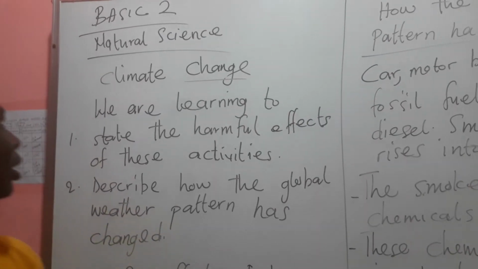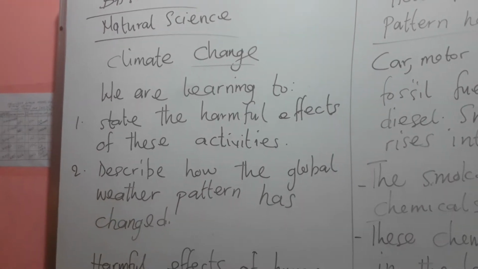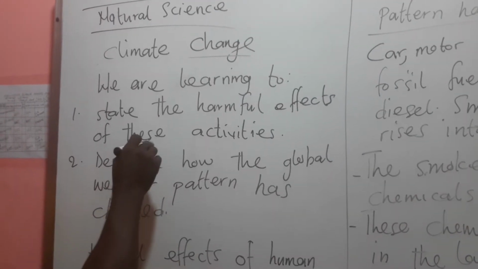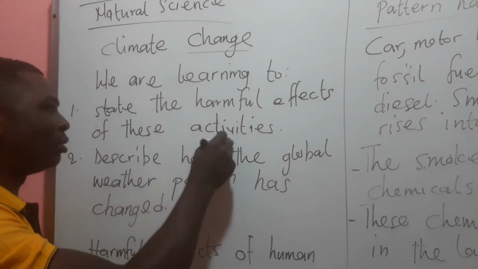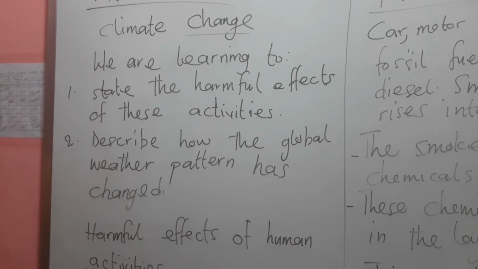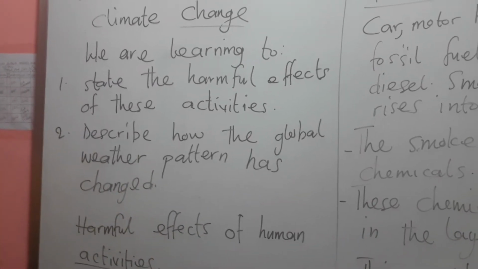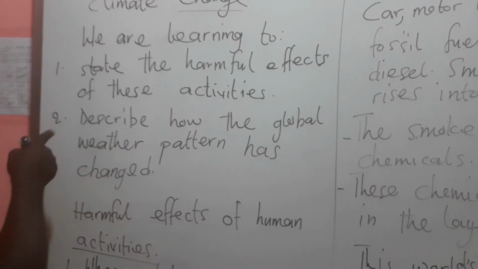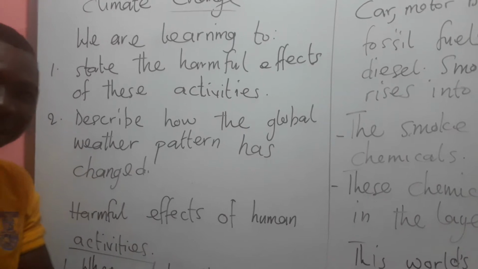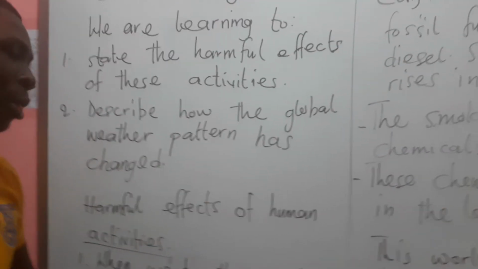Climate change. What are we learning to do? We are learning to state the harmful effects of these activities, that is, the human activities that destroy the land or the environment. And we are also learning to describe how the global weather pattern has changed.